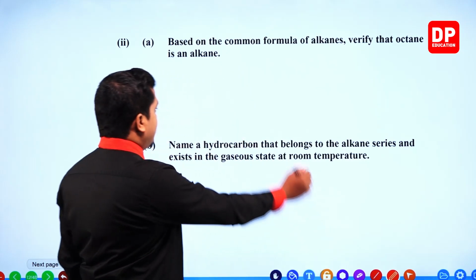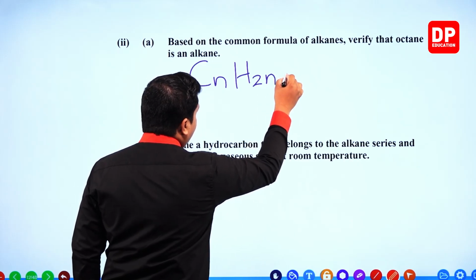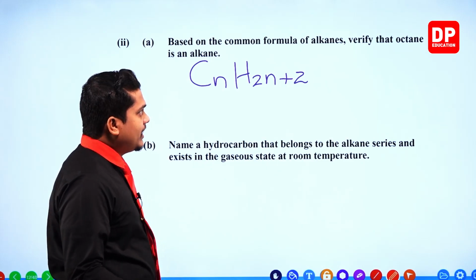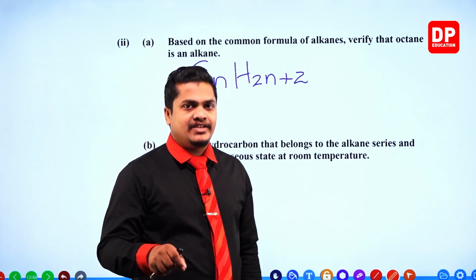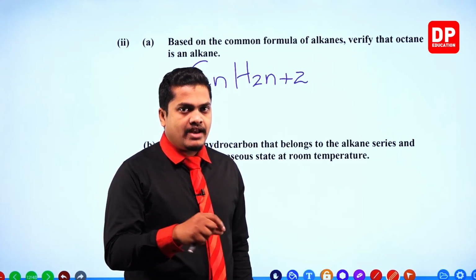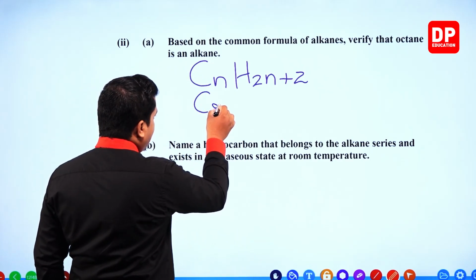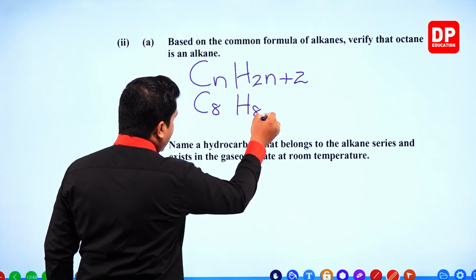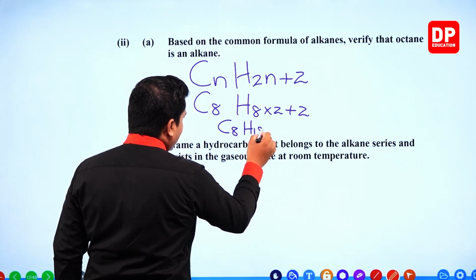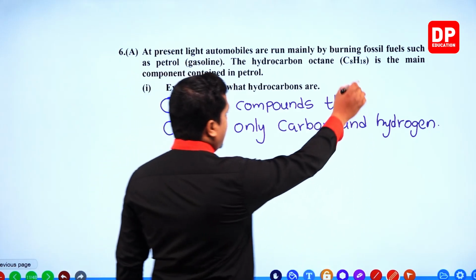So we can write it like this: CnH2n+2. This is the common formula. Let's substitute. Now you know that oct means 8. So let's substitute 8 for n and we'll see whether we can get the formula. So C8H(8 into 2 plus 2), C8H18. If I take you to the previous slide, it is given as C8H18.